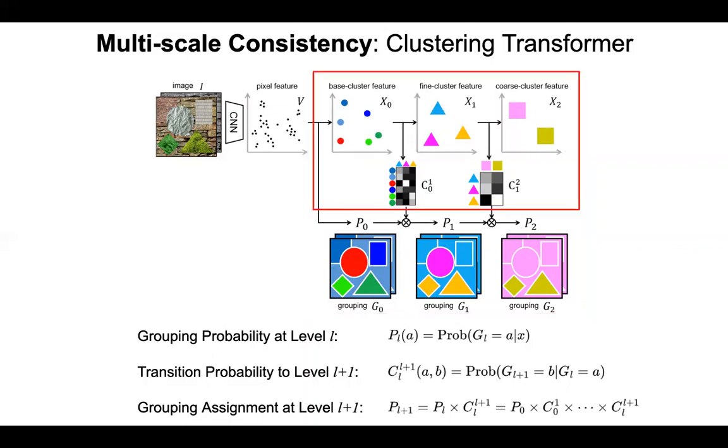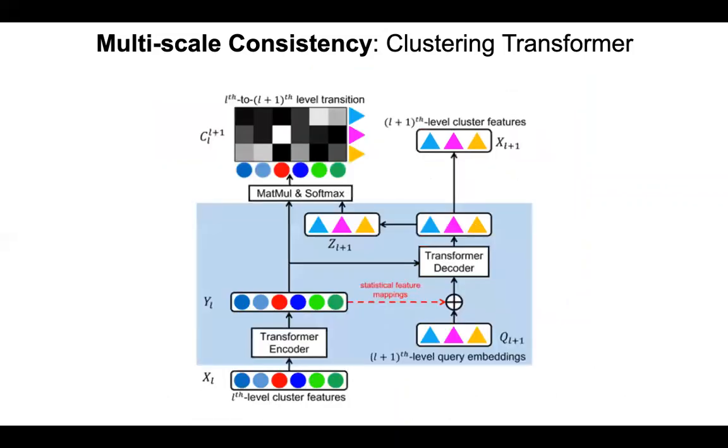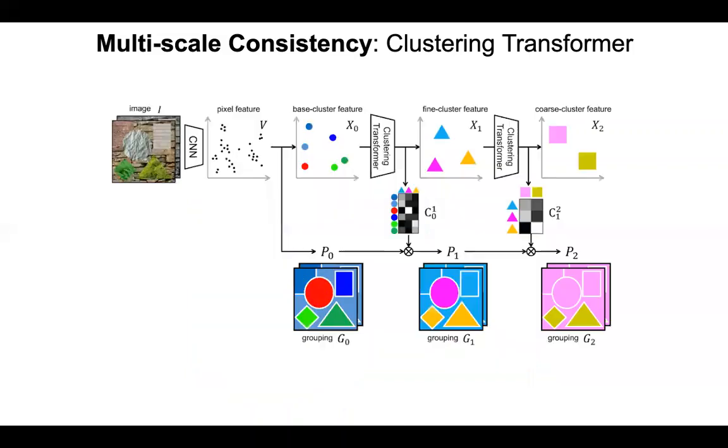The transition probability is predicted by cluster features. We conduct multi-scale grouping with a clustering transformer. It takes current level cluster features as inputs to output the transition probability and next level cluster features. By stacking several clustering transformers, we derive a consistent hierarchical grouping of an input image.